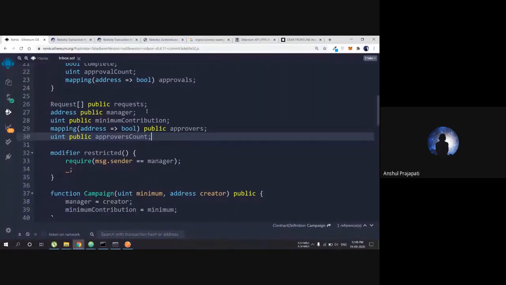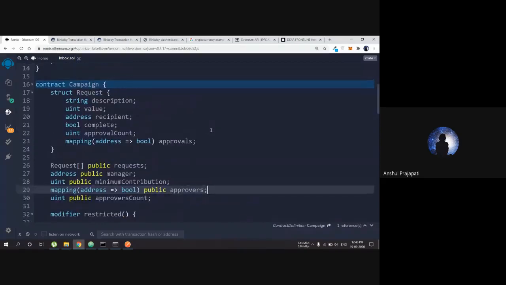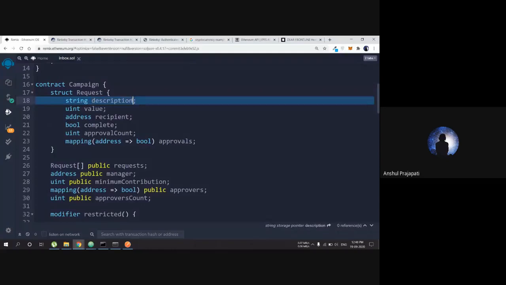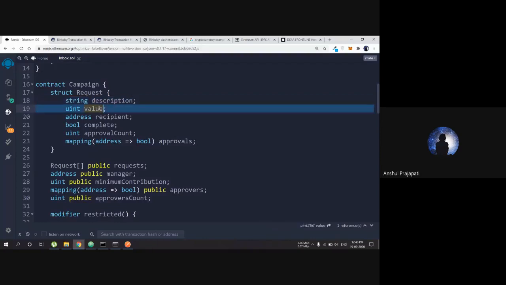So the main things here are the manager, the requests, the minimum contribution, and the approvers, who are going to approve all the requests, those who have invested in the project. One more thing: what is the structure of a request, when the manager is requesting something? Firstly, there will be a description of how the requested money is going to be spent, and the value, which is how much money the manager is willing to get.